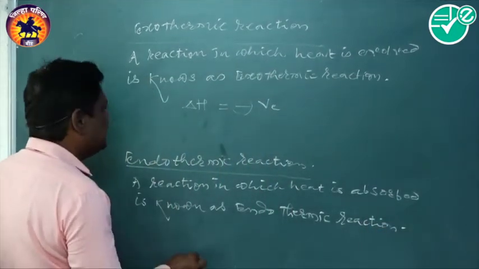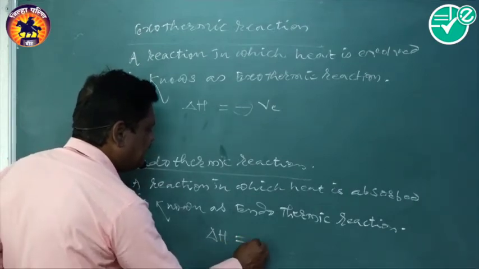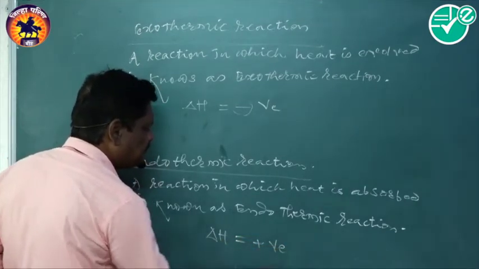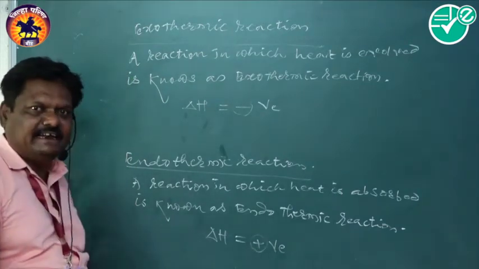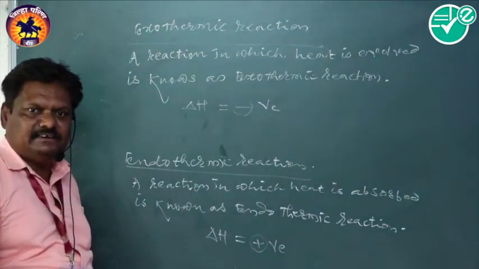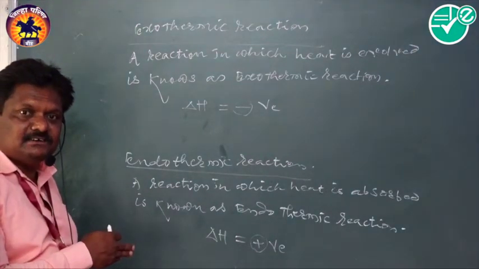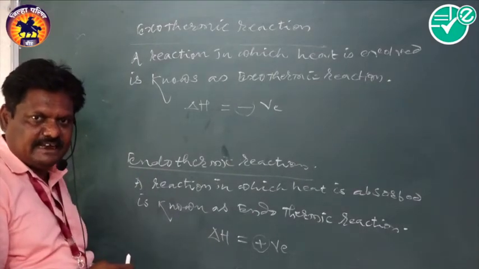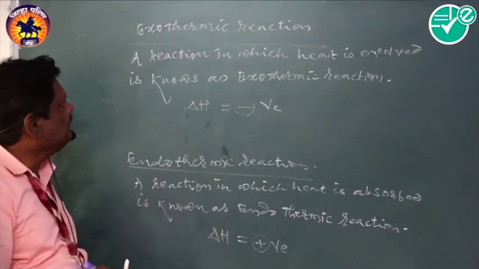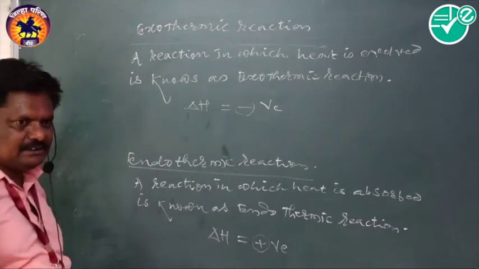Here, in case of an endothermic reaction, the delta H is positive. Again, this positive sign indicates that heat is supplied to the reactants in order for the reaction to proceed. So, that is about exothermic and endothermic reactions.